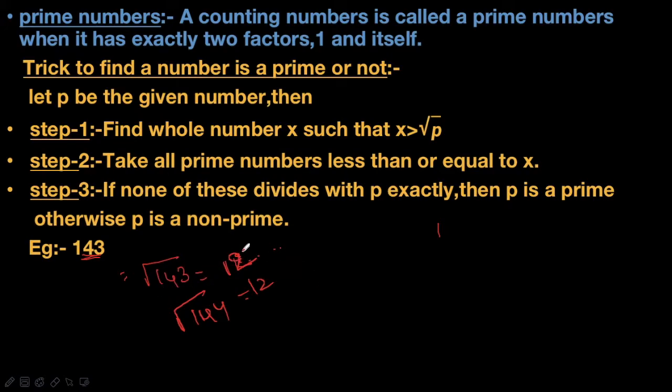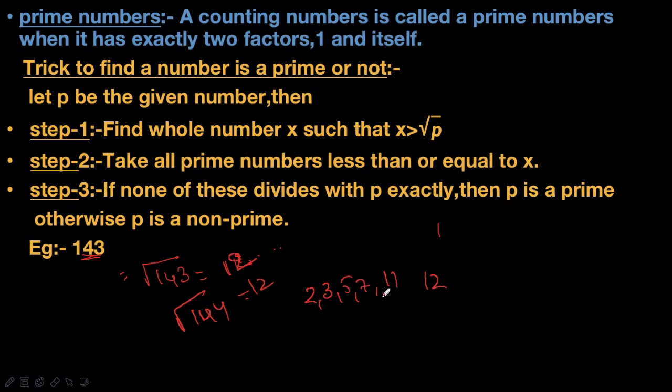Now take the prime numbers which are less than 12. Prime numbers less than 12 are 2, 3, 5, 7, 11.